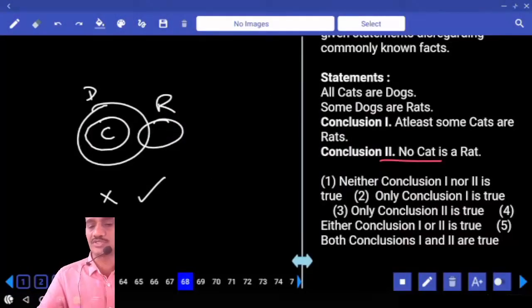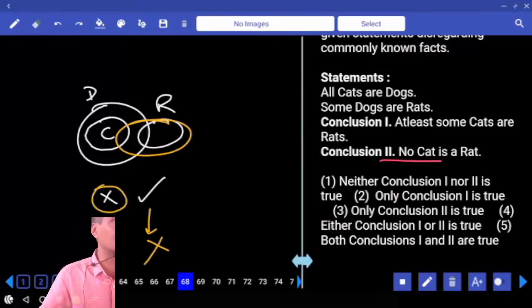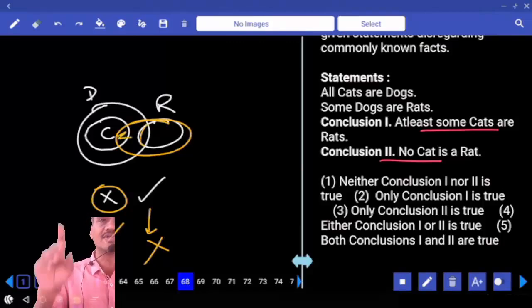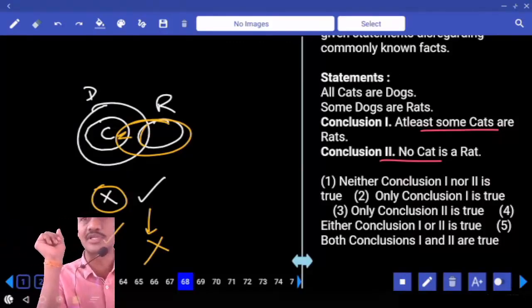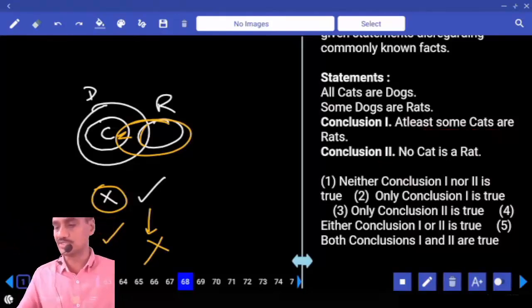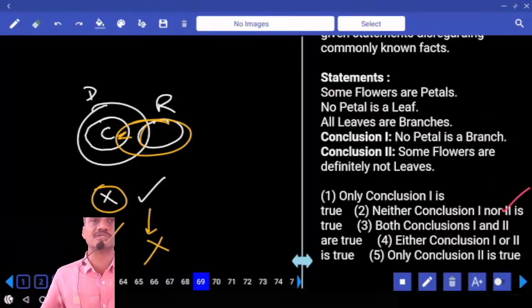To make this one false, now we need to draw the alternate diagram by drawing the complementary pair. Some cats are red. So hence alternate diagram true, previous negative conclusion false. Next change చేయాలి. ఇంతకు ముందు false and affirmative conclusion ఈ diagram లో true అయిందో లేదో చూడండి. Now some cats are red, ఇంతకు ముందు false అయింది, ఇప్పుడేమో true అయింది. And when the first is true, second is false; second is true, first is false. Between these two, only one can be true. Both cannot be true at the same time. Hence, it is the case of either 1 or 2. Choice 4, question number 68.